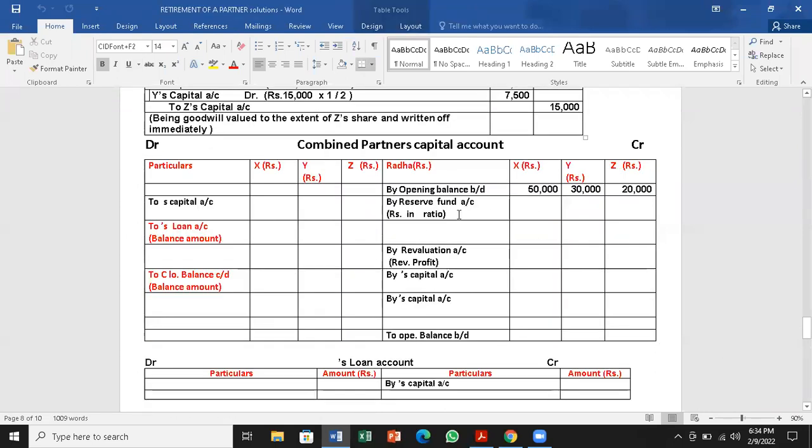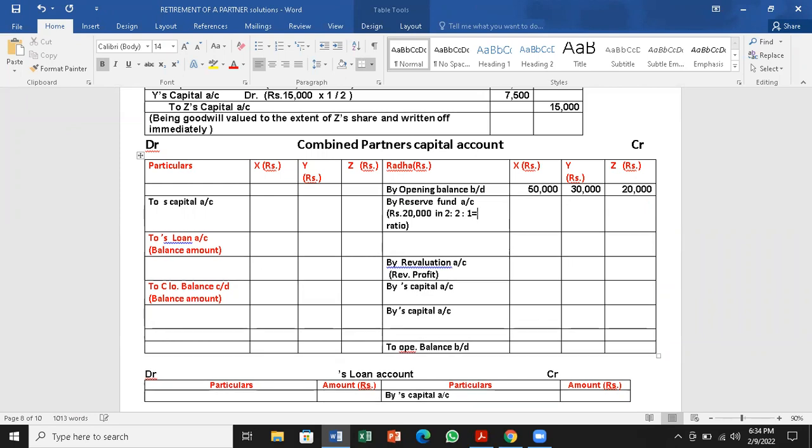That is to be credited to all the partners in 2:1 ratio. So 8,000 for X and Y, 4,000 for Z.